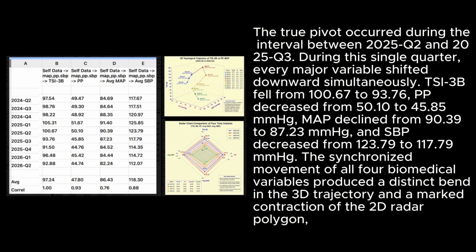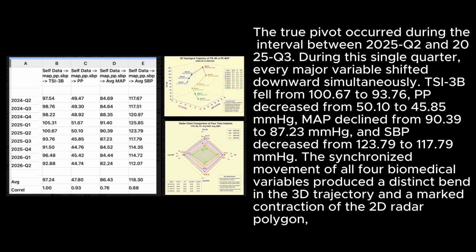During this single quarter, every major variable shifted downward simultaneously. TSI-3B fell from 100.67 to 93.76, PP decreased from 50.10 to 45.85 mmHg, MAP declined from 90.39 to 87.23 mmHg, and SBP decreased from 123.79 to 117.79 mmHg.